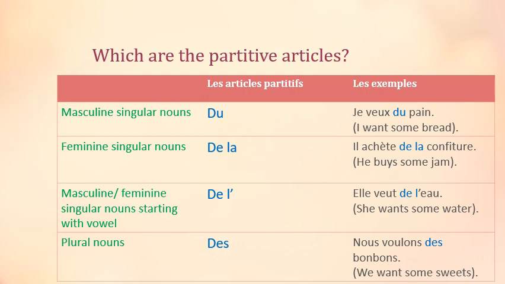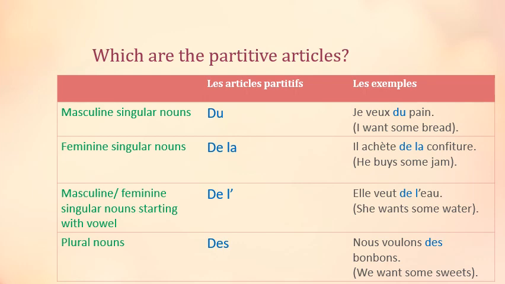Then, de l' for masculine or feminine singular nouns starting with a vowel. So, elle veut de l'eau. Here, eau means water. She wants some water. It is a noun which is starting with a vowel and it is a singular noun.